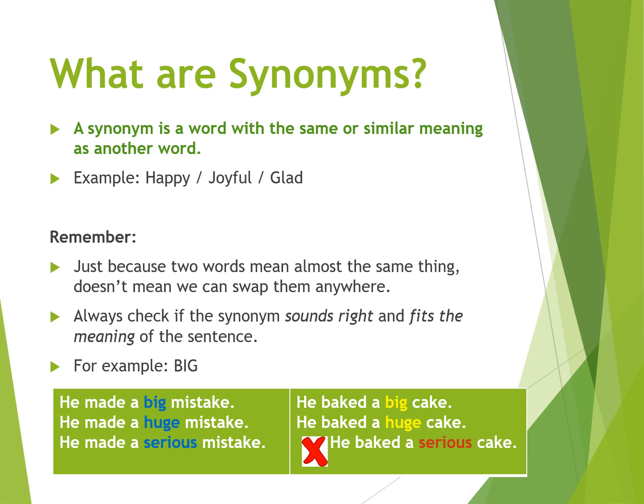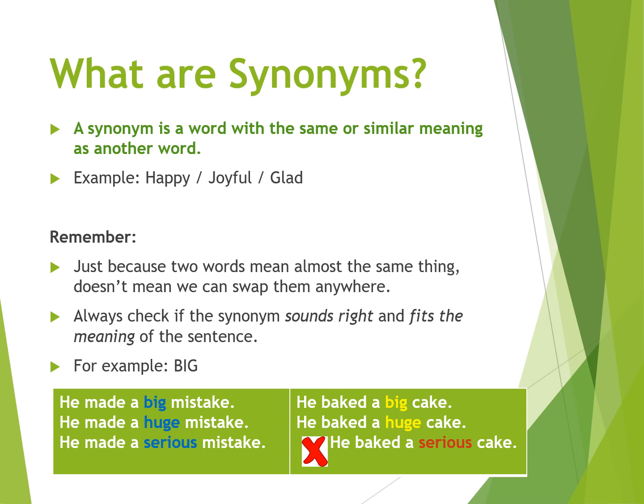The first one on the left, he made a big mistake. Now you can use big in the sentence, he baked a big cake. Or you can say a synonym, he made a huge mistake. Or you can use the same synonym in a sentence, he baked a huge cake. That fits into the meaning of the sentence.